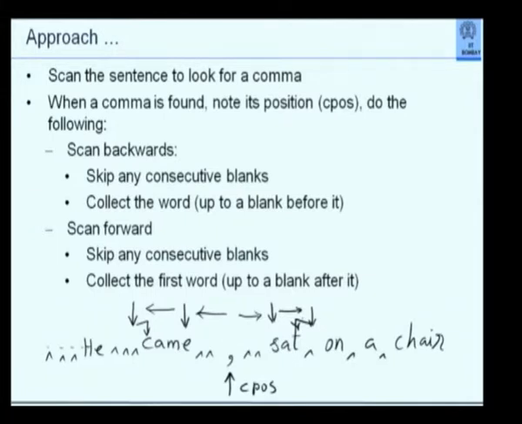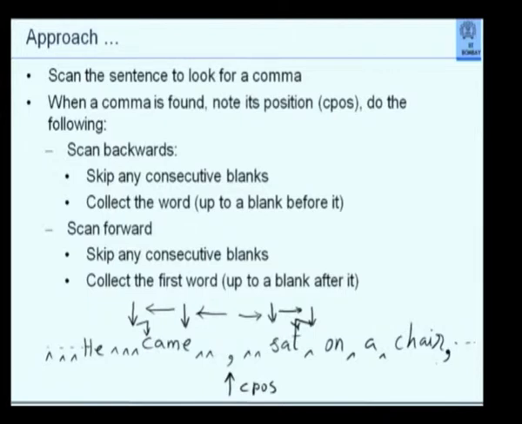Having done this for 1 comma, what should I do now? I look for another comma. So I have to look for this comma. Where from should I start looking for this comma? I can actually start from C pos itself, but that is not essential because I have located a word. There is only one problem. What is the guarantee that the next word, say S, which is sat here, is actually a comma only?